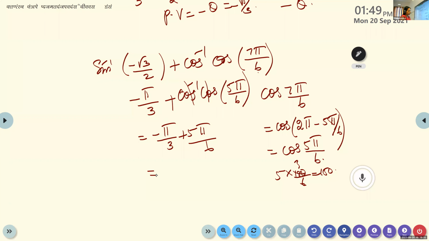This is a textbook question, textual question itself. And what is the final answer? What is the final answer? Simplifying, yes, it is pi by 2. It is pi by 2.